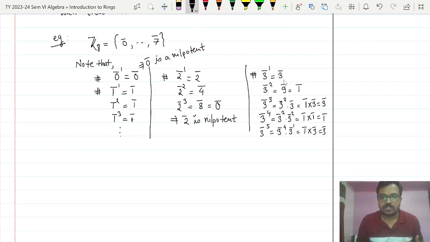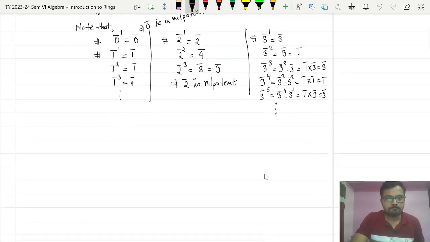First we got 3 bar, then 1 bar, again 3 bar, 1 bar, 3 bar. What will be next? Can you guess? 3 bar raised to 6 is 1 bar, then 3 bar raised to 7 is 3 bar. So this process will continue and you will never get 0. There is no positive integer such that 3 bar raised to it is equal to 0 bar. So 3 bar is also not a nilpotent element.